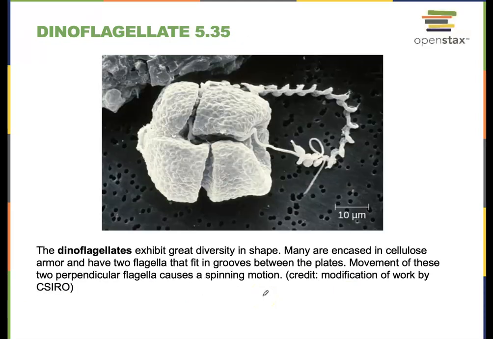This is a look at a dinoflagellate. This is the organism that is responsible for red tides. The shape of these guys is just really various. There are a lot of geometrical shapes, but they are encased in cellulose, which is the same cell wall material of plants. And they can swim, right? Some have two flagella. And so just a really interesting form of algae that you probably would not have thought of.